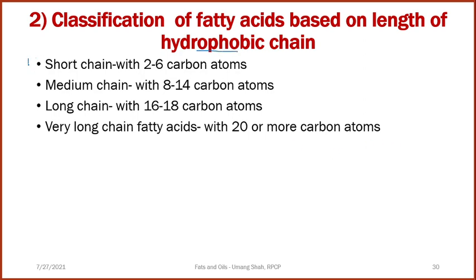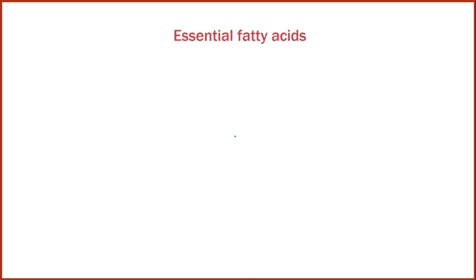Short chain fatty acids contain 2 to 6 carbons. Medium chain fatty acids contain 8 to 14 carbons. Long chain means 16 to 18 carbons, and very long chain means 20 or more carbon atoms.